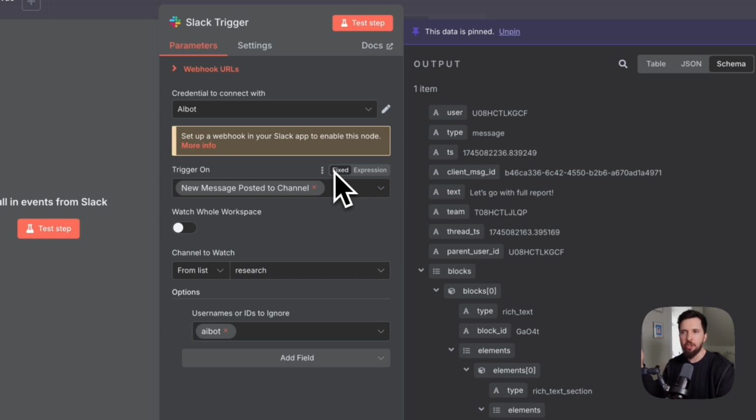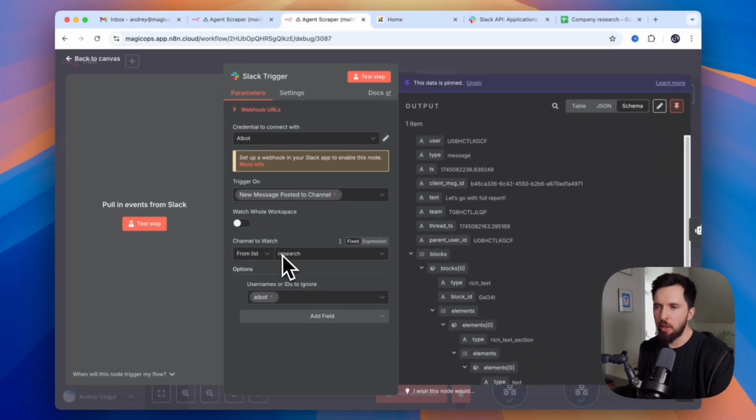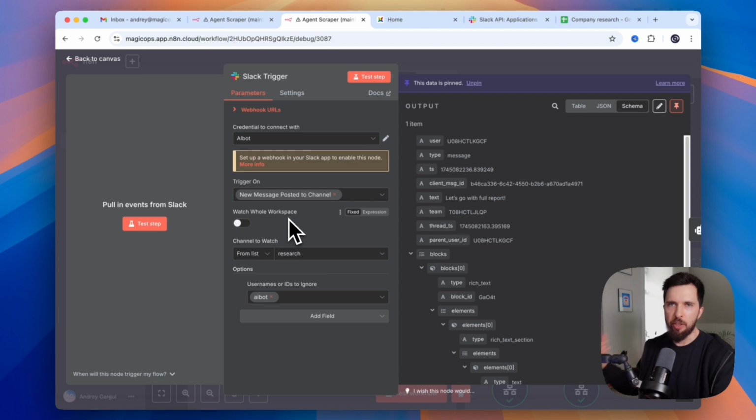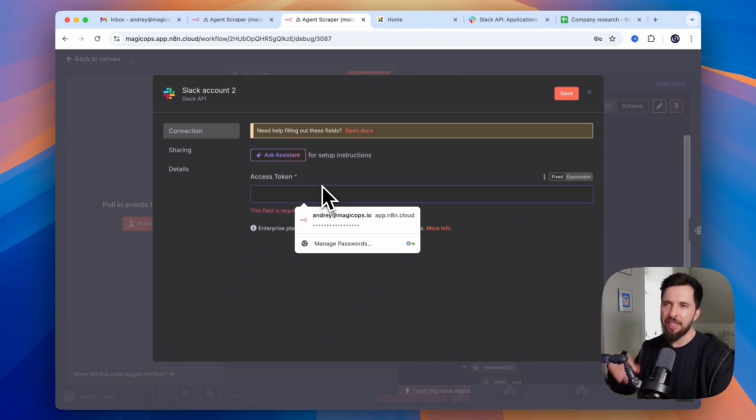When we send a message in the research channel on Slack, it basically triggers our AI agent to talk to us. And there is not much to do with this node, except you need to set up your credentials for it. Well, there are a couple of ways to set up credentials with Slack, but only one of them is available for Slack triggers.